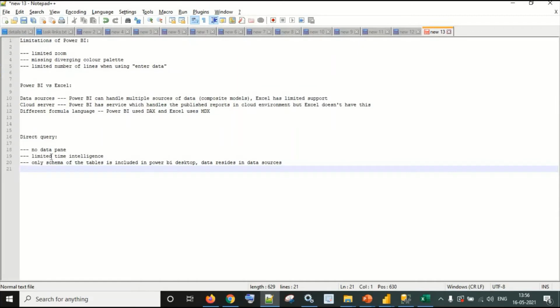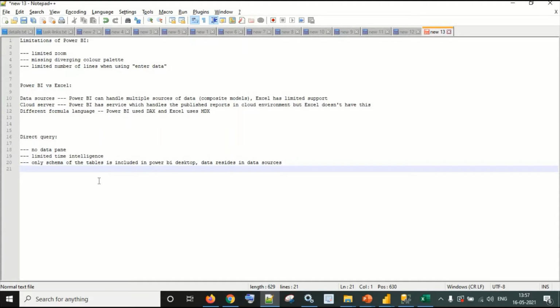Next limitation is limitations in time intelligence. Time intelligence is basically based on calendar auto and many other such functions like previous month, and many such DAX functions are available over here, right? So we can utilize those things using time intelligence, which will be limited in direct query.